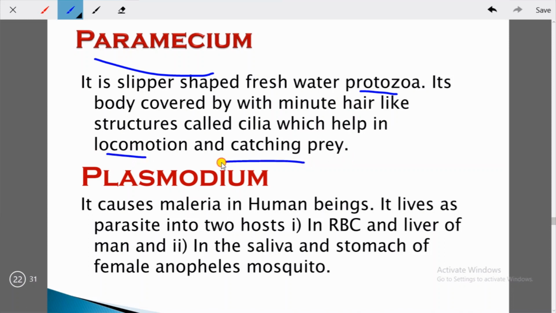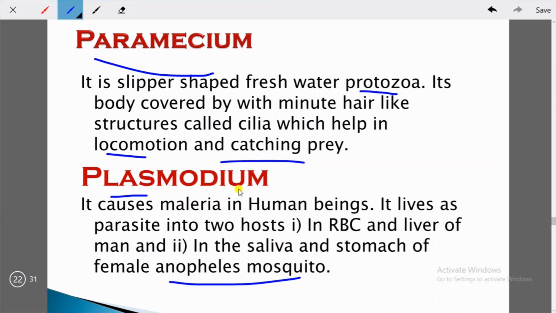Then you have Plasmodium. It causes malaria in human beings. A very important thing: malaria is caused by Plasmodium, which is a kind of protozoa. It lives as a parasite in two hosts, in the RBC and liver of man, and in the saliva and stomach of the female Anopheles mosquito. We know that the female Anopheles mosquito is responsible for the disease malaria, and this malaria is caused by the Plasmodium protozoa.